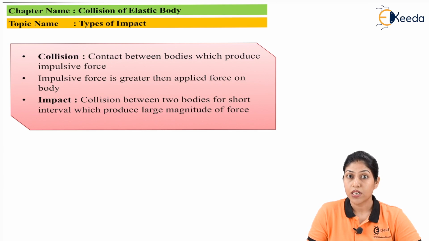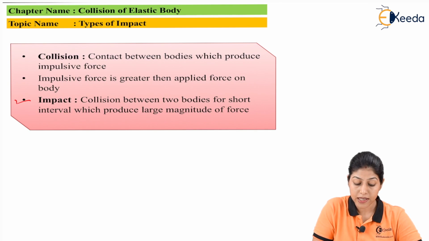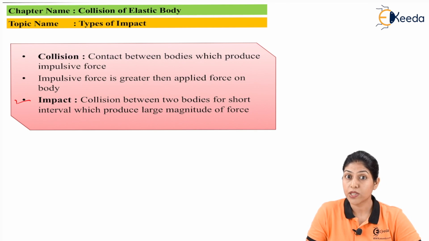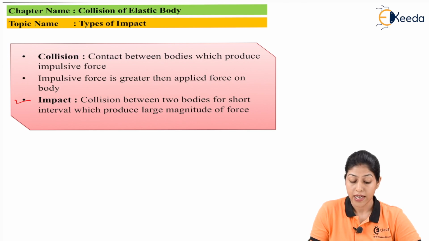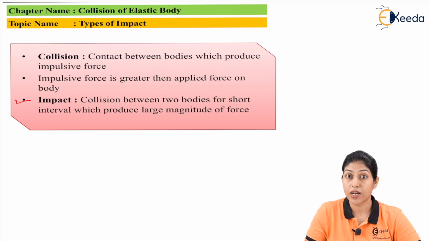Now let's come to the impact. Impact is considered as the force which is produced by the collision. Impulsive force we can say is a kind of impact which is related to change in momentum of the body. When two bodies are moving and there is some change in velocities in both the bodies, it relates to momentum. Momentum we consider as mass into velocity. So initial velocity is different and after collision final velocities will be different, so momentum will change because of the change in velocity.